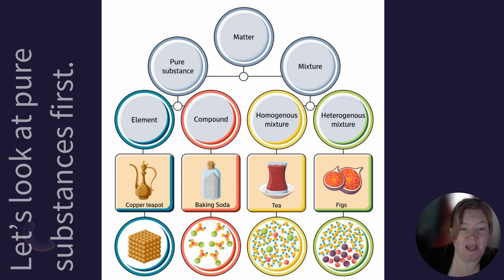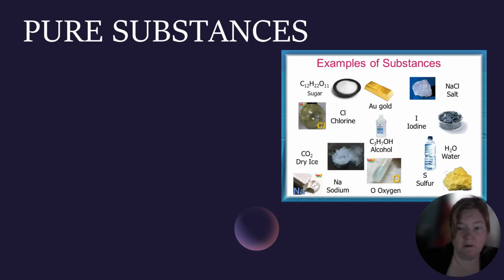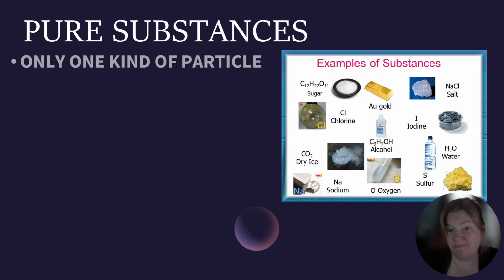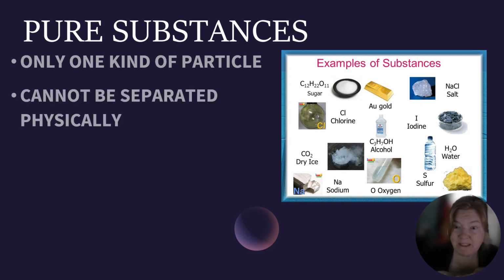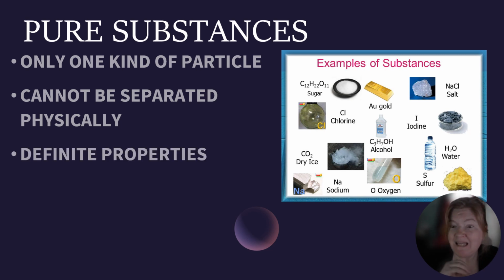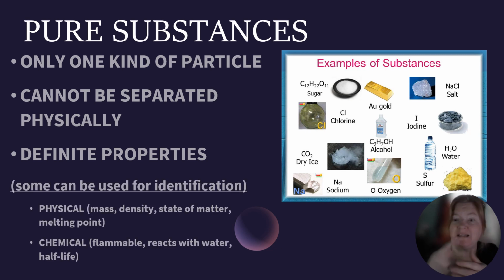All right, so we're going to look at pure substances first. What is a pure substance? Well, a pure substance is only one kind of particle, and it cannot be separated physically, okay? It has definite properties, things like melting point, boiling point, density. It has chemical properties like, is it flammable? What does it react with? What is its half-life? Okay, some of those properties can be used for identification.